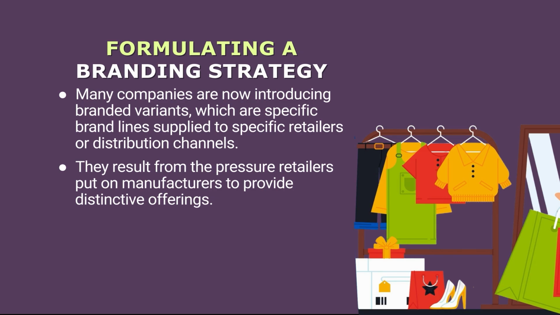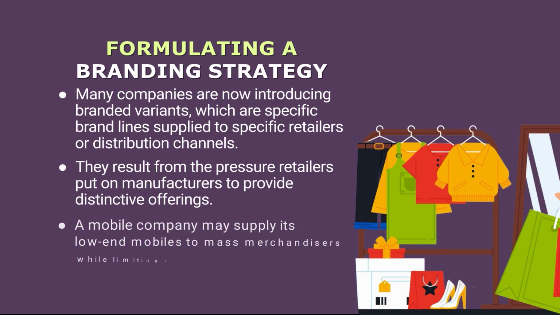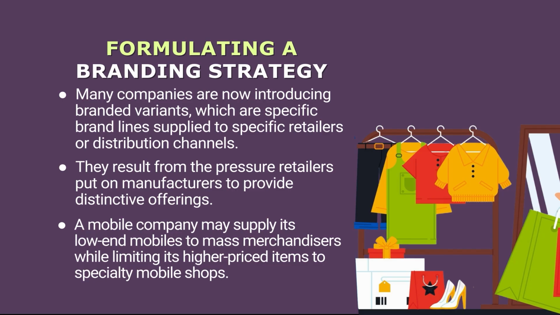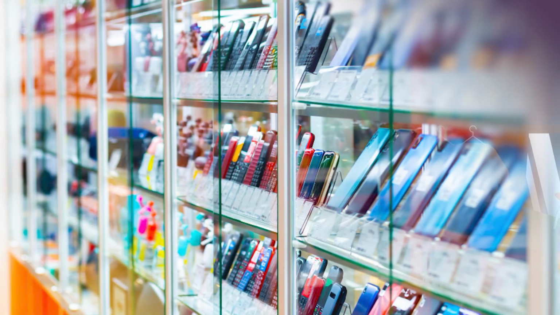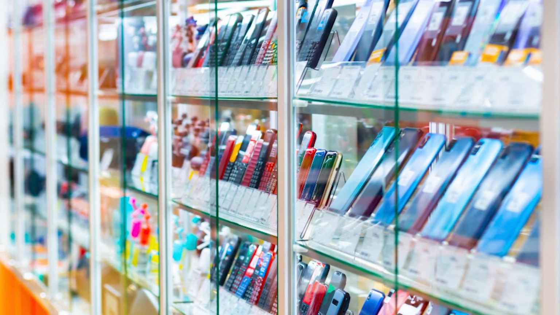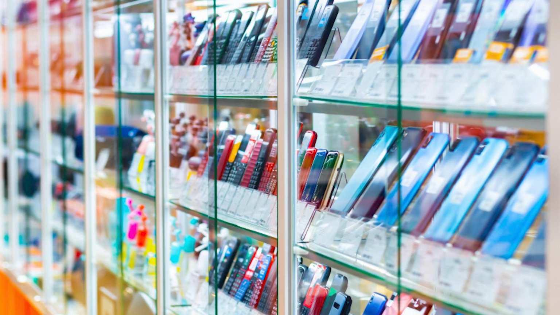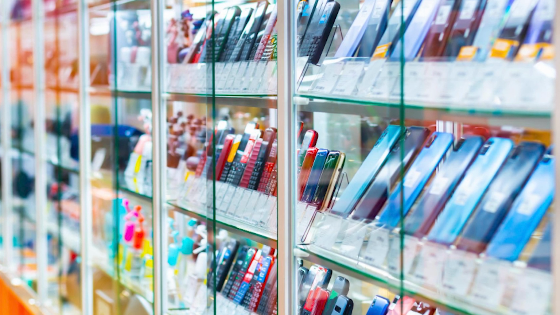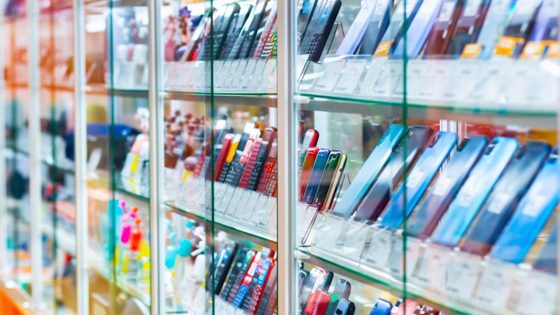They result from the pressure retailers put on manufacturers to provide distinctive offerings. A mobile company may supply its low-end mobiles to mass merchandisers, while limiting its higher-priced items to specialty mobile shops.